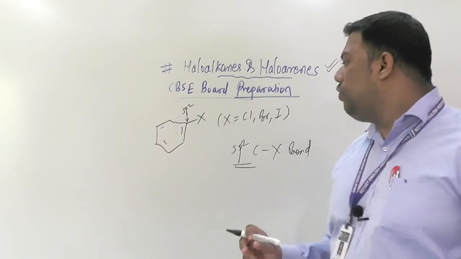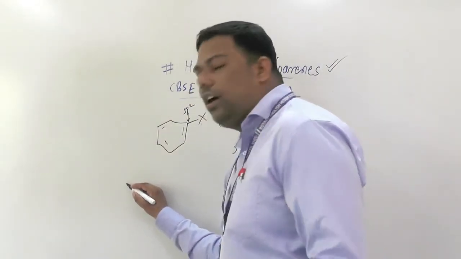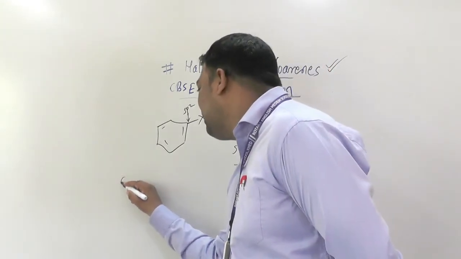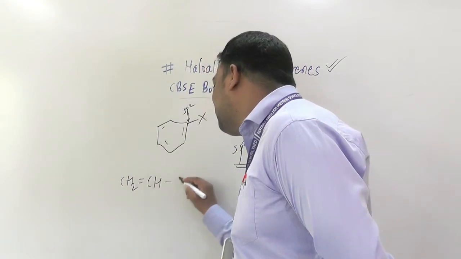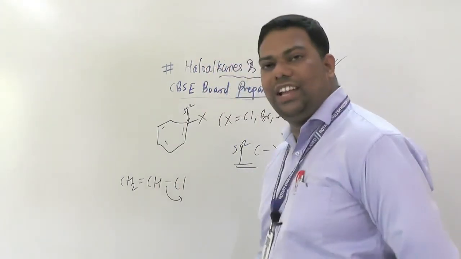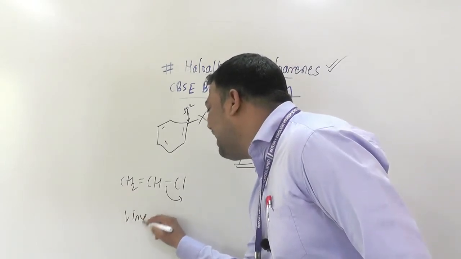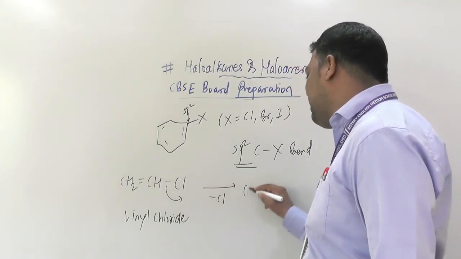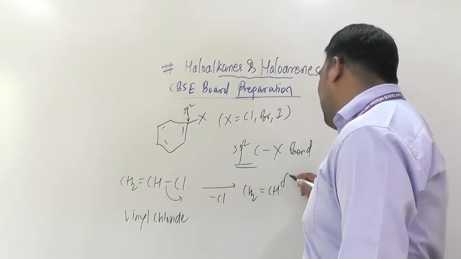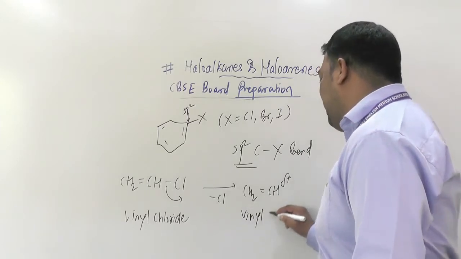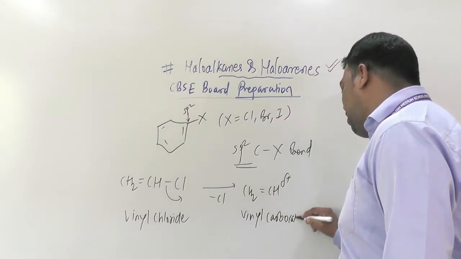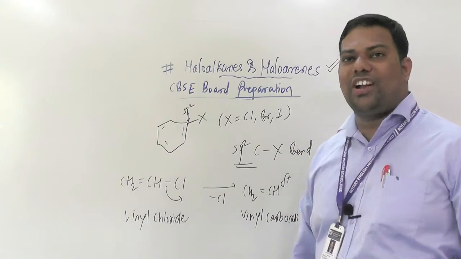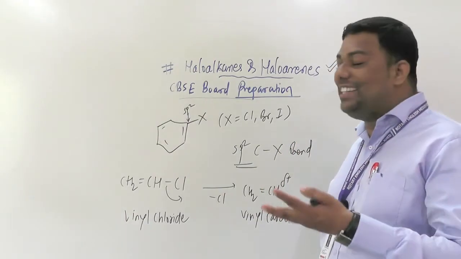Now suppose you are dealing with an aliphatic, vinylic halide, CH2 double bond CHCl. It will remove like this. This is vinyl chloride. After losing the chloride, what will happen? CH2 double bond CH delta plus. What do we call this? Vinyl carbocation. This is also very important, like the previous one.